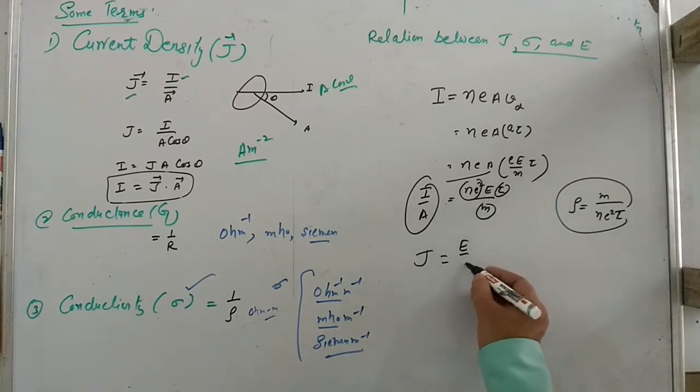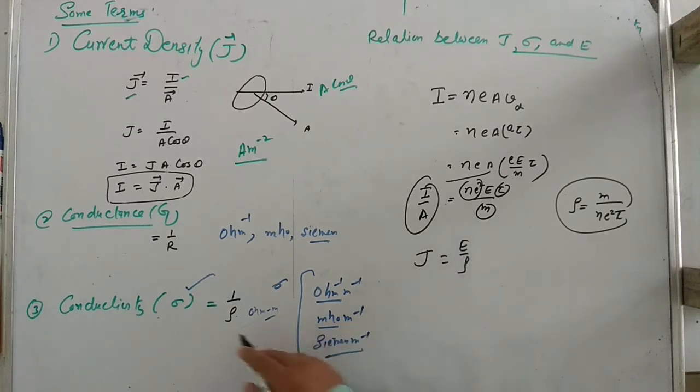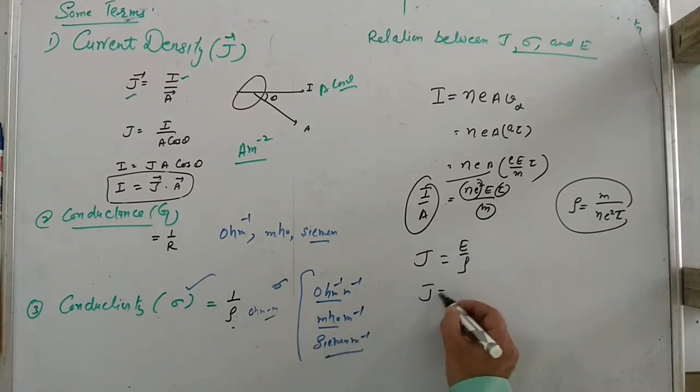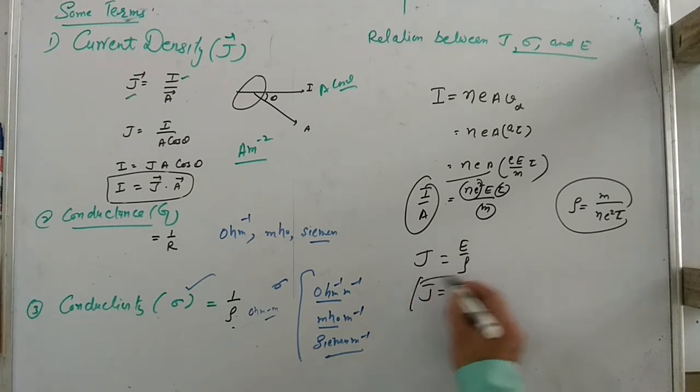So this can be written this way. Now 1 over rho is actually sigma. So J is equal to sigma E. So this is the relation between J, current density, sigma, conductivity, and the electric field.